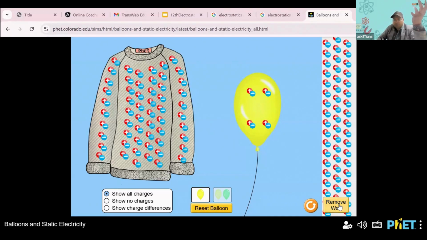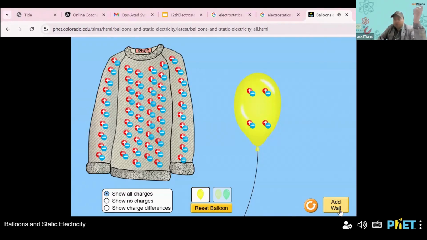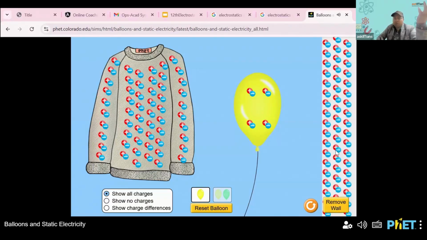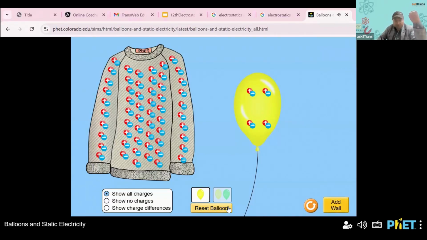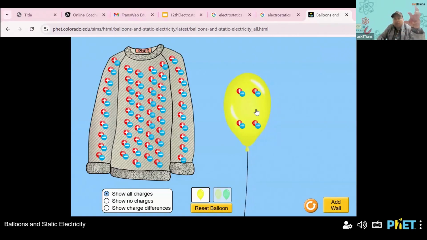We can remove this wall for now, right? We can add this wall. This wall is also electrically neutral. Let's remove this for now, right? All right. Now, if I bring this balloon closer to this and rub it with it, right? So you see what will happen.